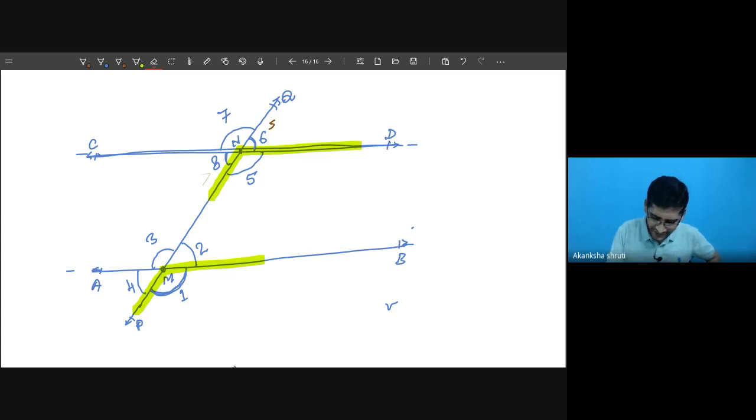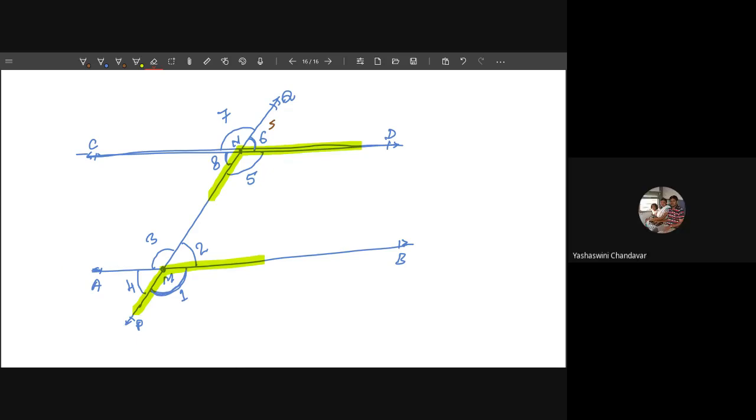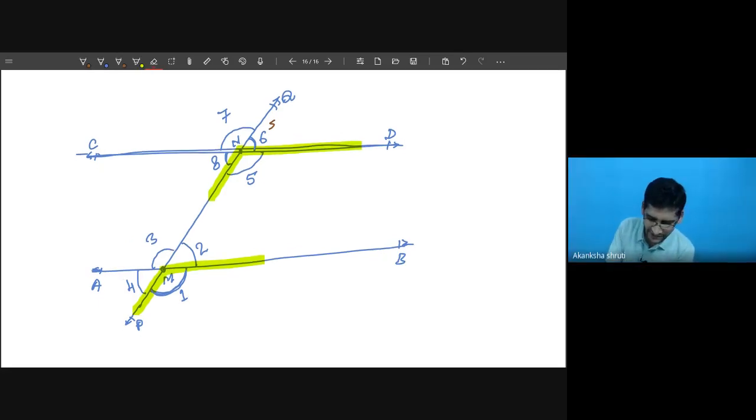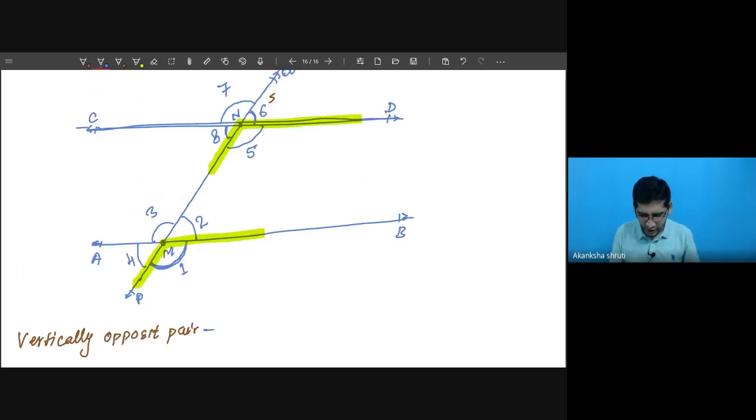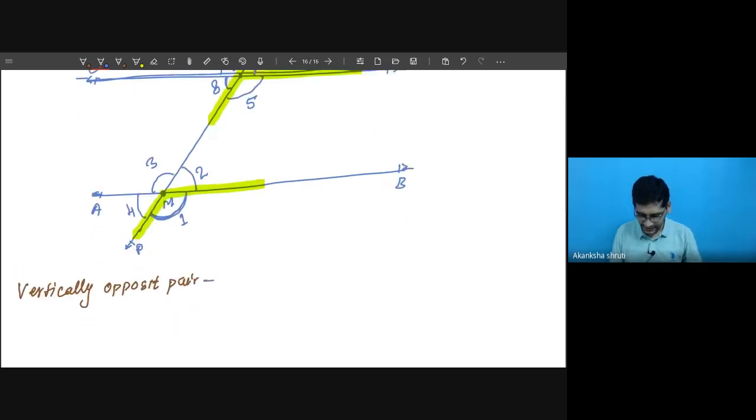After speaking one of the answers, you have to wait. Give the other students also an opportunity, let them speak too. Yes, one answer you have told, yes student, what are the others? Angle 7 is equal to angle 5. Very good. So student, here angle 8 and, it is also possible to write vertically opposite pairs. So this thing, a vertically opposite pair, can be obtained at each of the intersecting points.